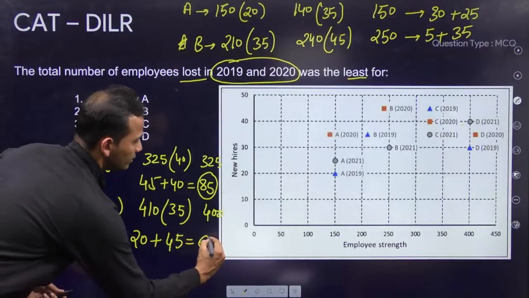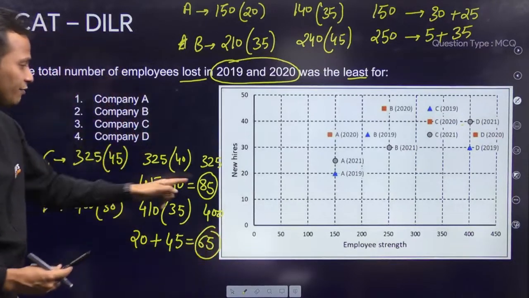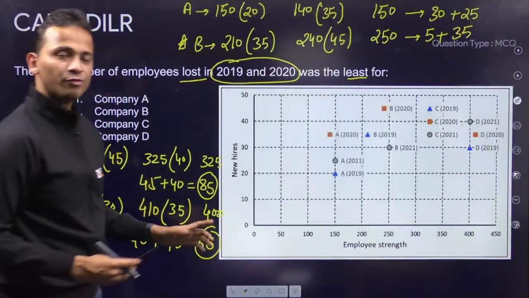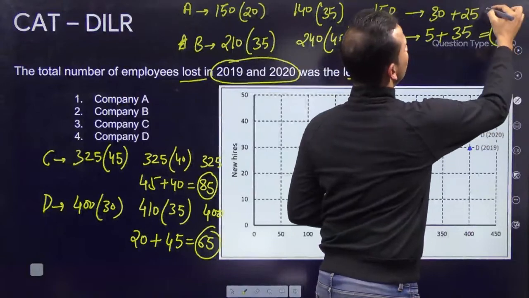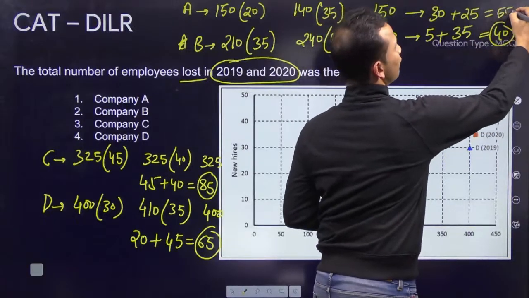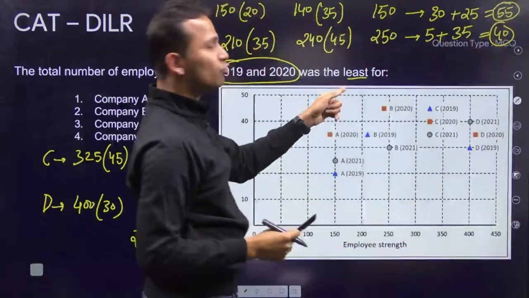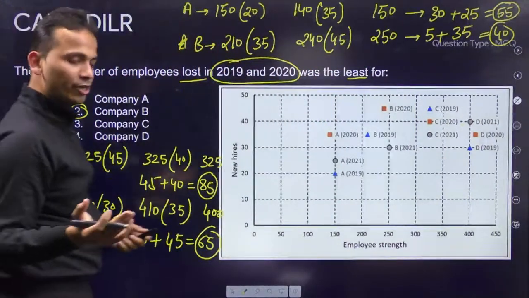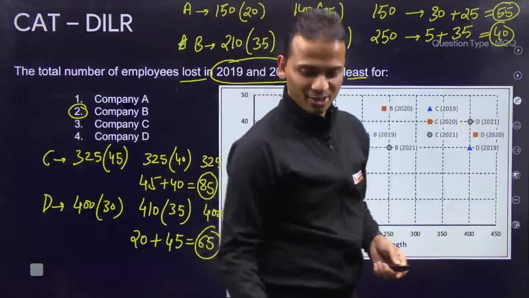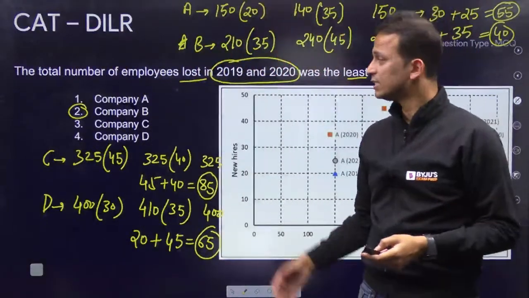So total is 65. So 85 for company C, 65 for company D, 40 for company B, and 55 for company A. I want the least value, so the correct answer has to be company B. So company B, that is second option, is the correct answer. All right. So this is it.